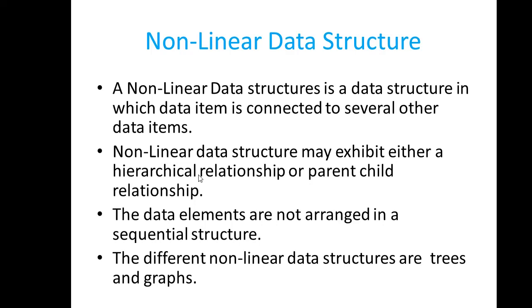A non-linear data structure is a data structure in which data is connected to several other data items. Non-linear data structures may exhibit either a hierarchical relationship or a parent-child relationship. The data elements are not arranged in a sequential structure. The different non-linear data structures are trees and graphs.